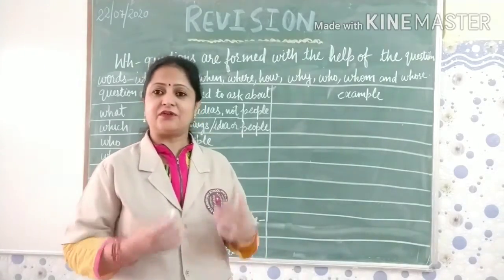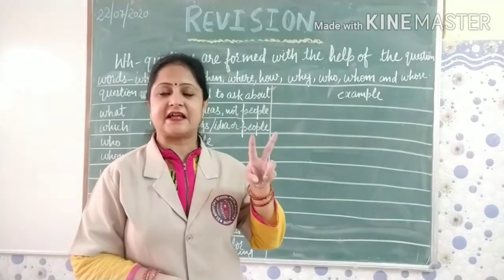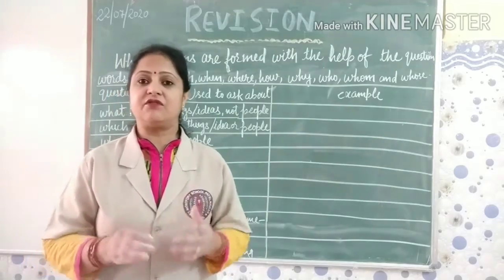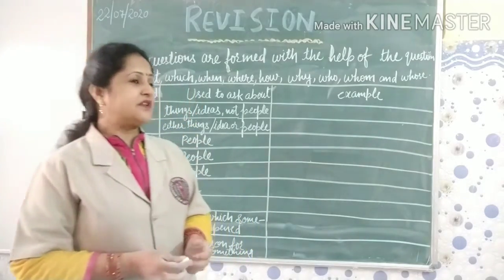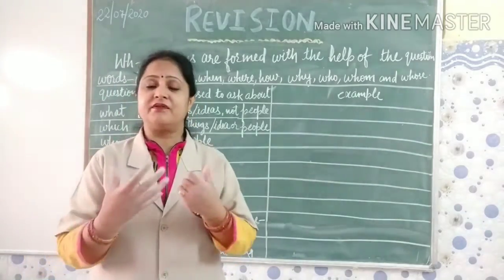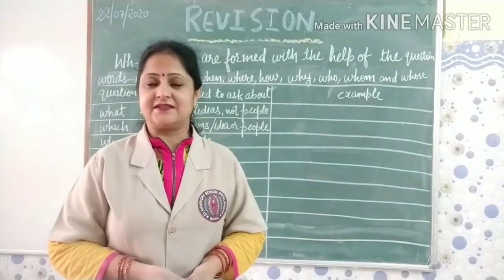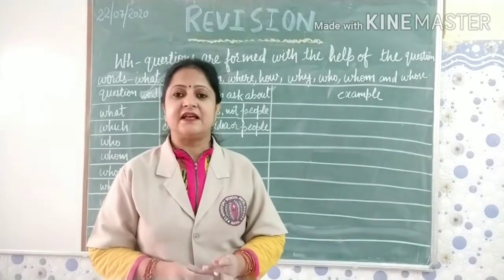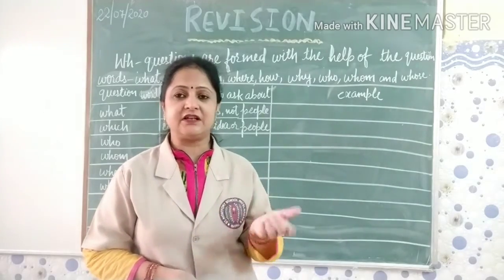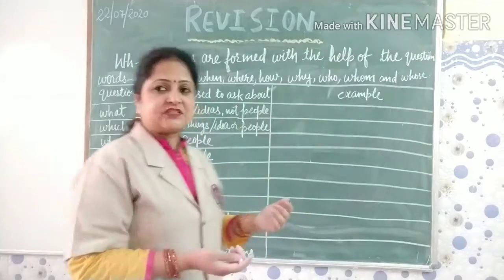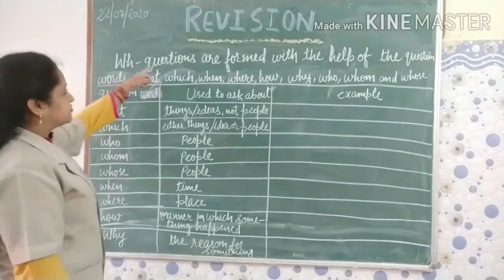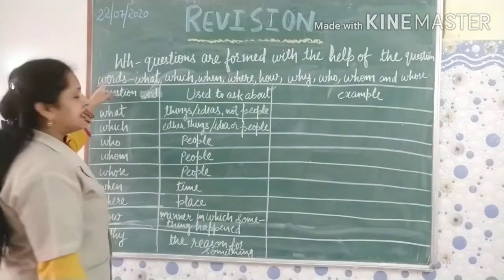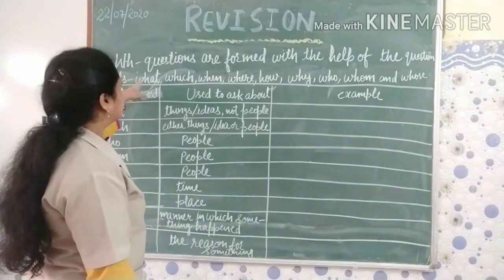So now in today's video we'll start with the second type of questions that we can frame. These questions are called WH questions. WH questions are formed with question words. We call them WH questions because these questions are formed with the question words. So what are these question words? Let's see. WH questions are formed with the help of the question words, and these question words are given here.